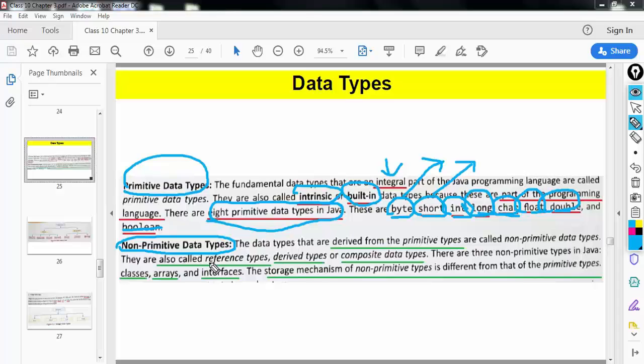And the names given for non-primitive data types are reference type, derived type, or composite type. So you can use any one name for representing non-primitive data type. And there are 3 categories of non-primitive data type. First one is class, second one is arrays, and third one is the interface.